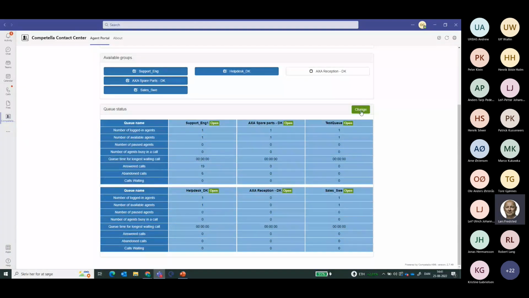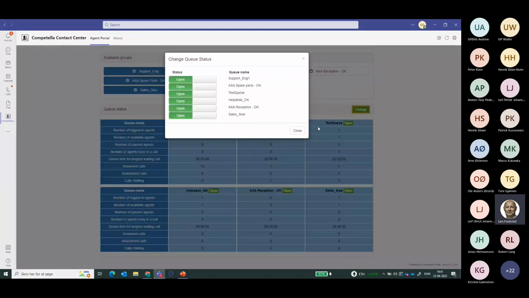Furthermore, as Olivia is a supervisor, she also has the ability to both open and close the queues that she is a member of. And that means, of course, that if you close it, then it will follow the call configuration for the queue that is involved.